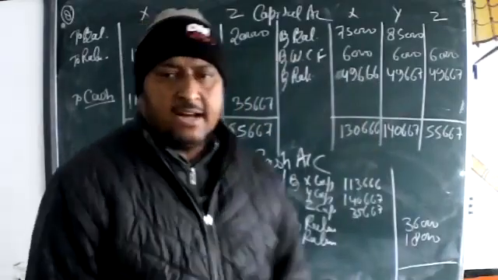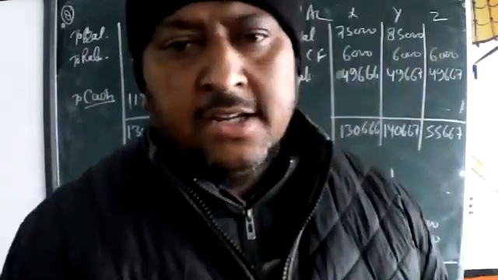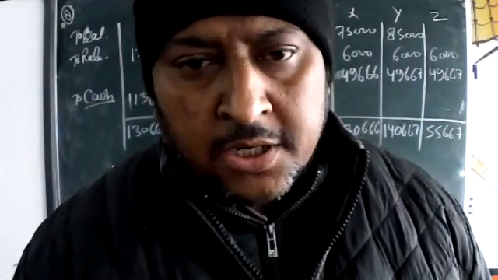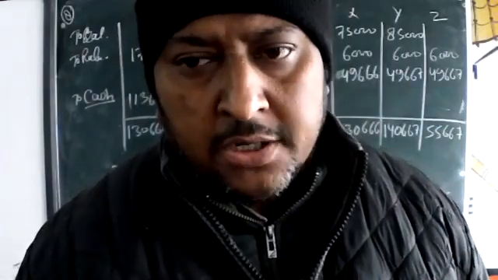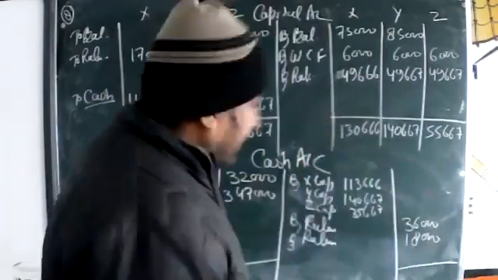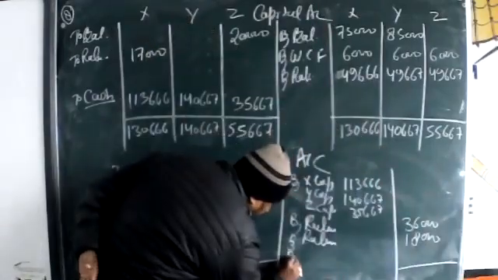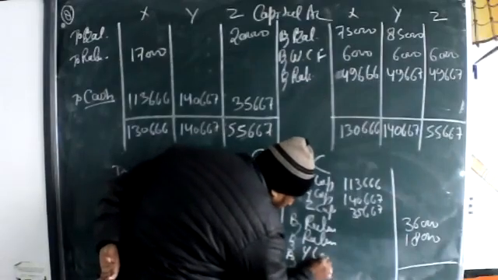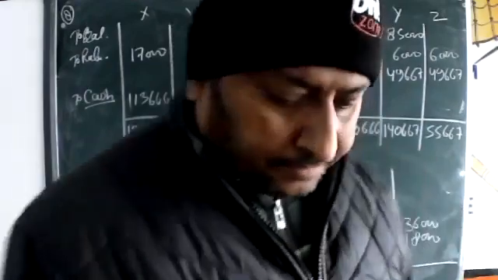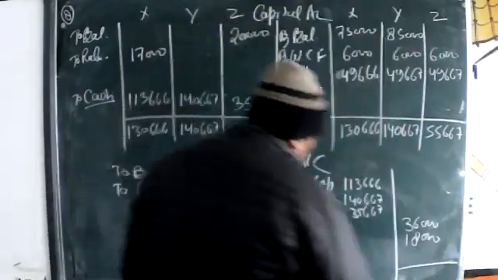Then add one loan. Y loan is there, beta. So for the Y loan we make the loan account. In loan, by balance, and then to cash, transfer here. Y loan amount is 20,000. Okay.